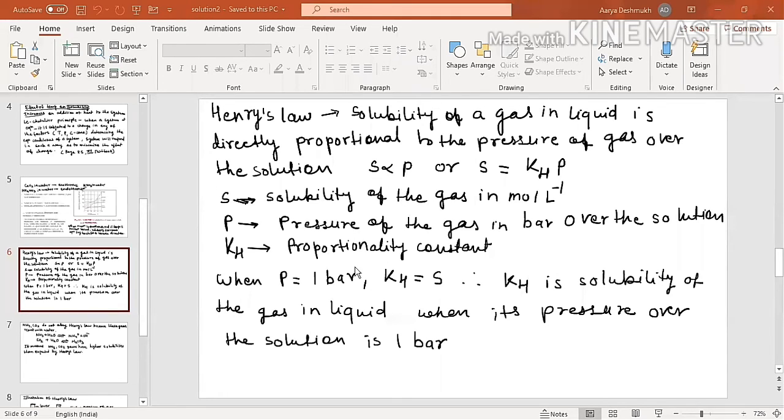Okay. Now this is also given in the textbook. This is very simple. When pressure is 1 bar, what is this KH? This is proportionality constant. This proportionality sign is just replaced by this KH. Then when its pressure over the solution is 1 bar. So you just remember what is in the Henry's law. This is the direct relation between the solubility and the pressure. If the solubility has to be increased, the pressure should increase.